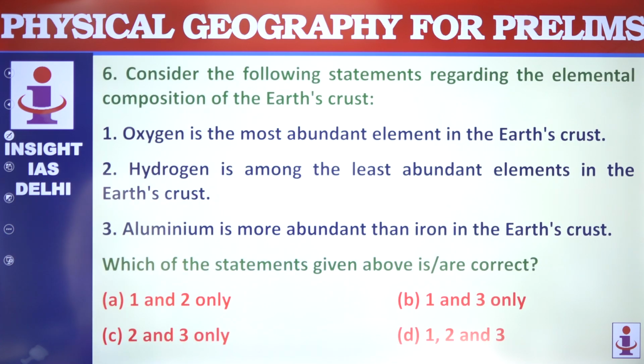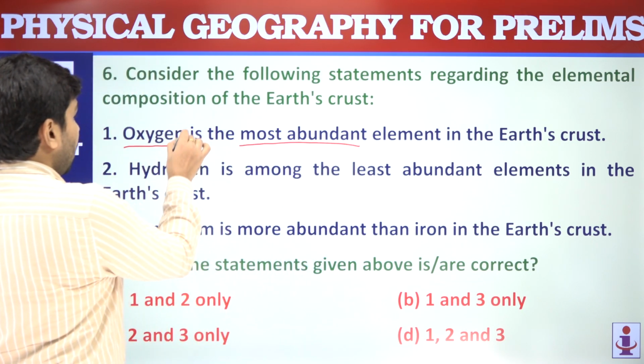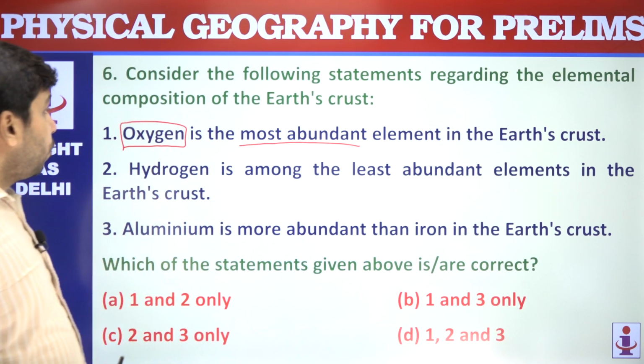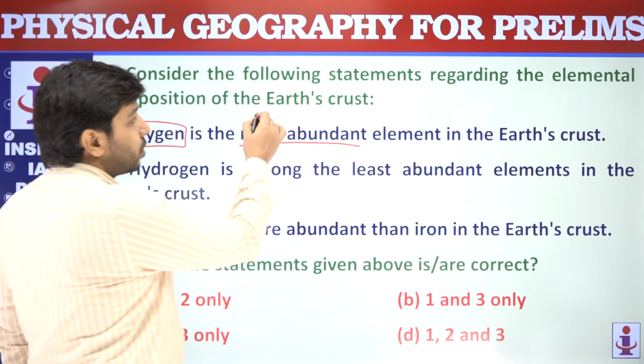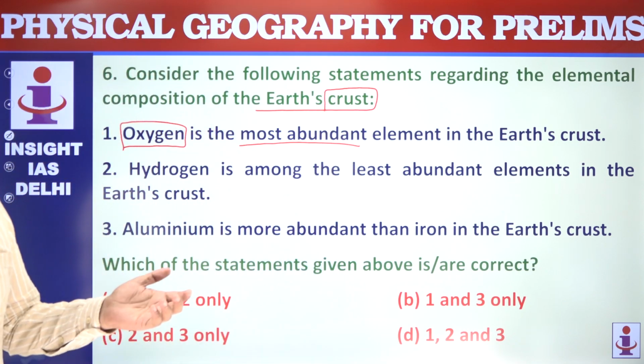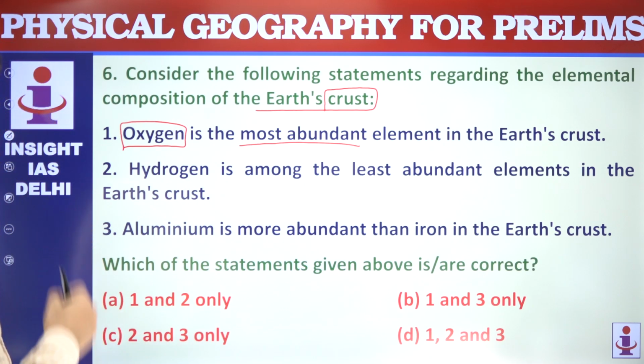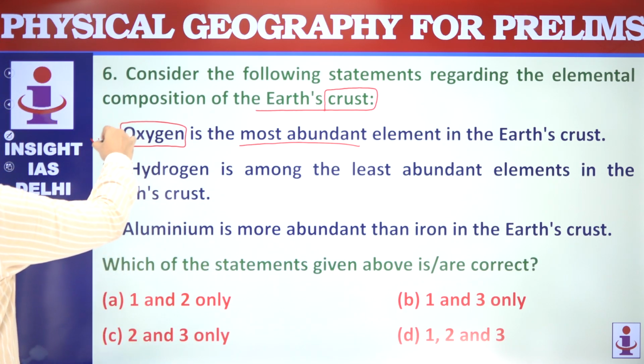Elemental composition of Earth's crust. Oxygen is the most abundant element. Yes, this is the most abundant element, oxygen. You should be mindful over here because this question is about Earth's crust, not atmosphere. अगर Earth's atmosphere की बात करेंगे तो फिर ऑक्सीजन नहीं आएगा वहाँ पे, but this question is about Earth's crust, so this statement is correct.